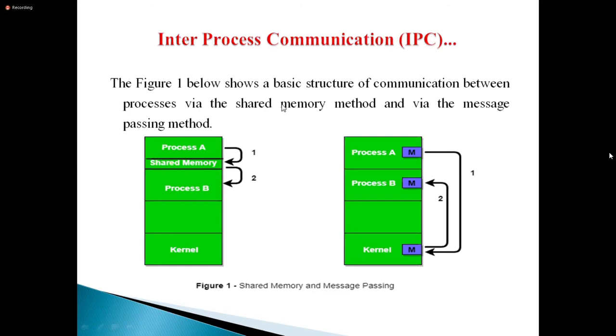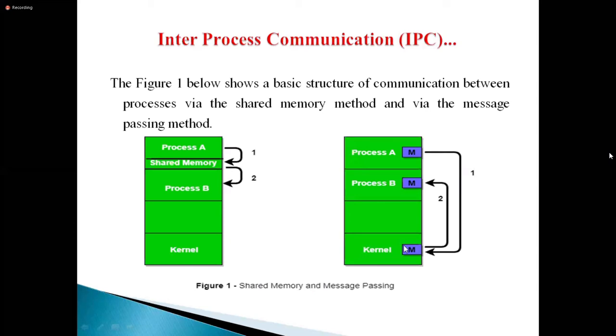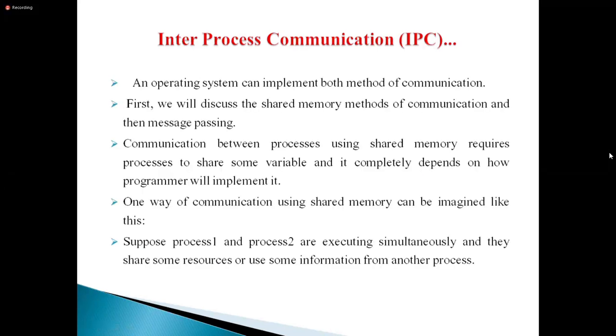In the two processes, process A sent one message to the kernel, and based on process A's output, process B receives the message. Process A sends the message to process B through message passing, Amma. These are the points, Amma, you can read out.